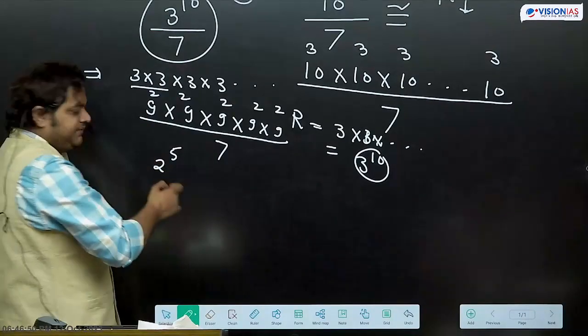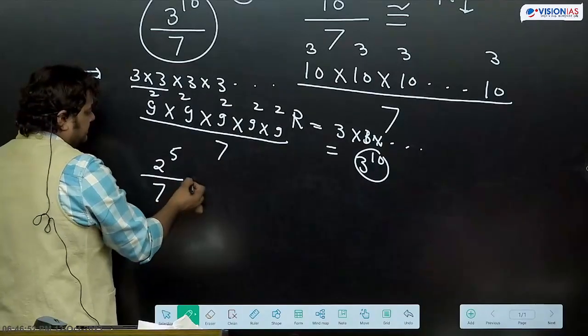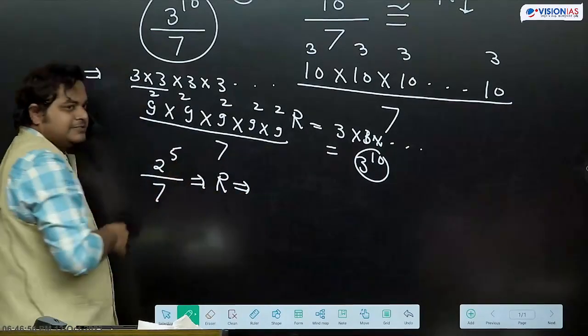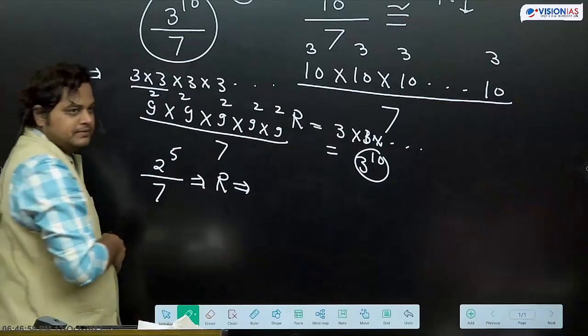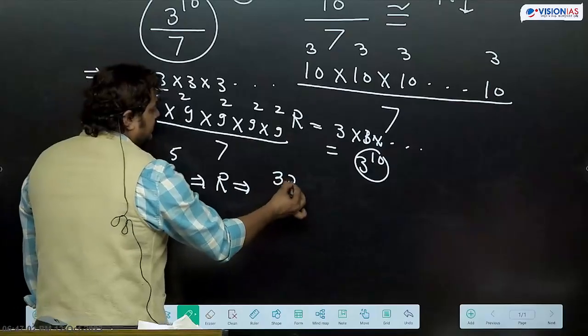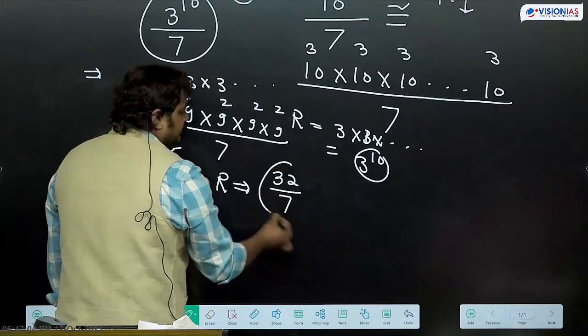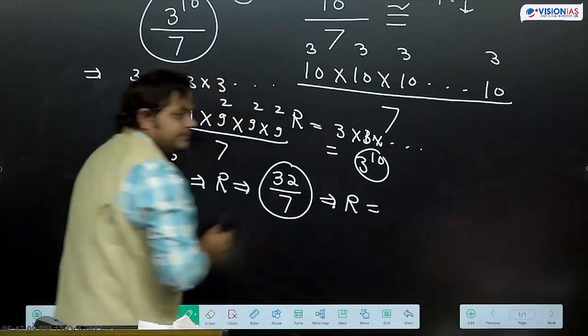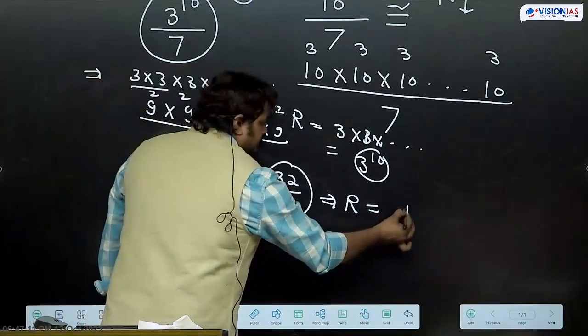Again we need to divide by 7. What remainder we are getting here? 2 के power 5 is 32. 32 को will divide by 7. So what remainder we are getting here? 4. So which day it will be?